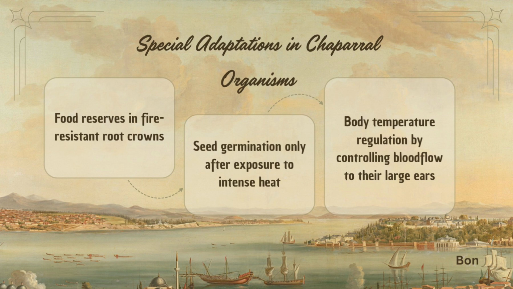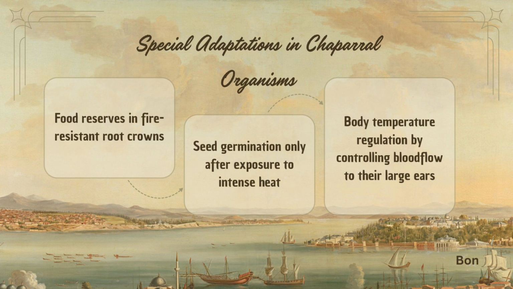Some adaptations in plants include the ability to store food reserves in their fire-resistant root crowns. During drought or after a fire, when above-ground vegetation may be damaged, they can rely on the food reserves to support new growth and survival. Another one is fire-dependent germination, wherein seeds only germinate after exposure to intense heat. The intense heat and destruction create open spaces and nutrient-rich soil, providing opportunity for the seeds to grow without